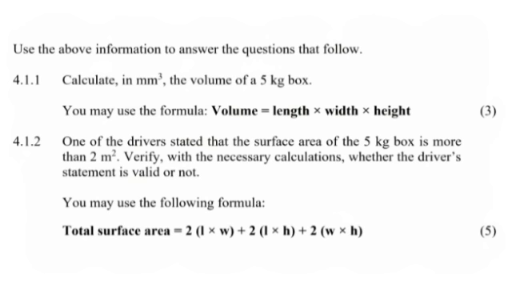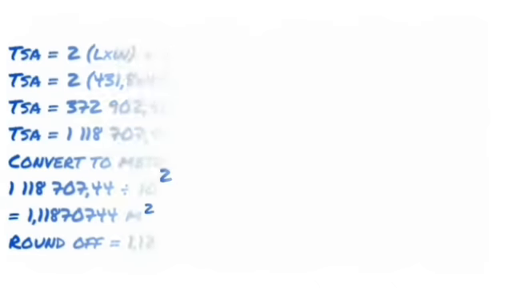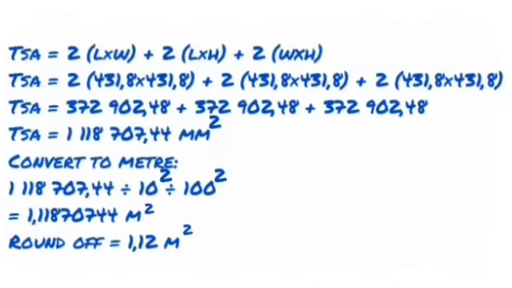Verify with the necessary calculation whether the driver statement is valid. Given a formula for total surface area, 2 times length times width plus 2 times length times height plus 2 times width and height. And remember, our length, width, and height are the same number, 431.8. So you plug that number everywhere you see L, W, and H, and all in the end is going to give you a total surface area of